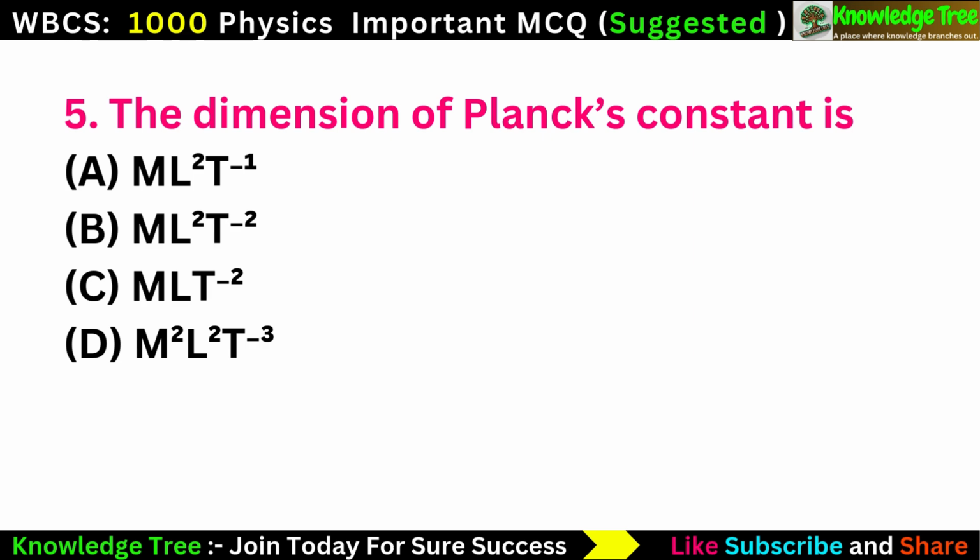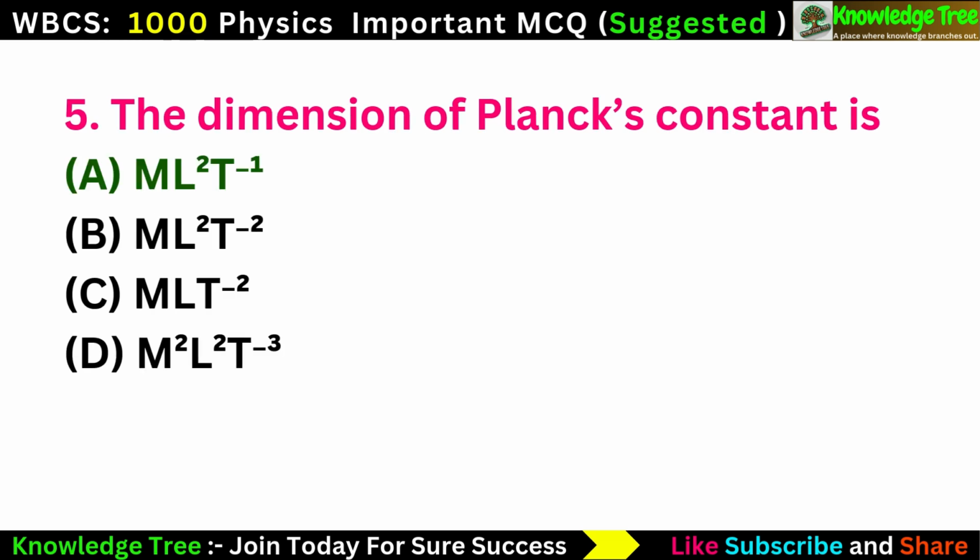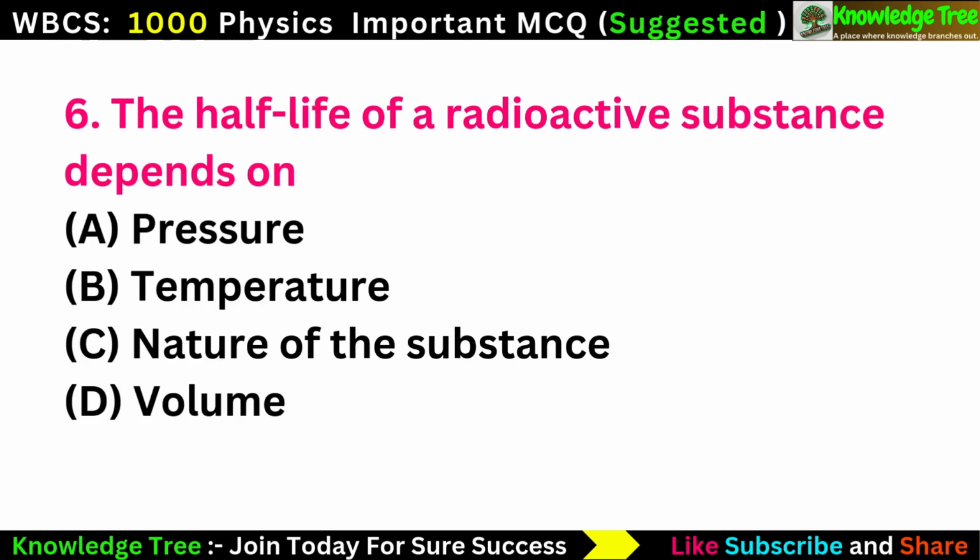Question number 5. The dimension of Planck's constant is option A, ML²T⁻¹. Option B, ML²T⁻². Option C, MLT⁻². Option D, M²L²T⁻³. The correct answer is option A, ML²T⁻¹. Next question, question number 6.